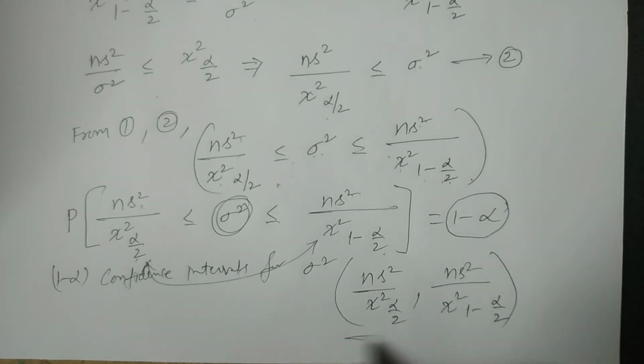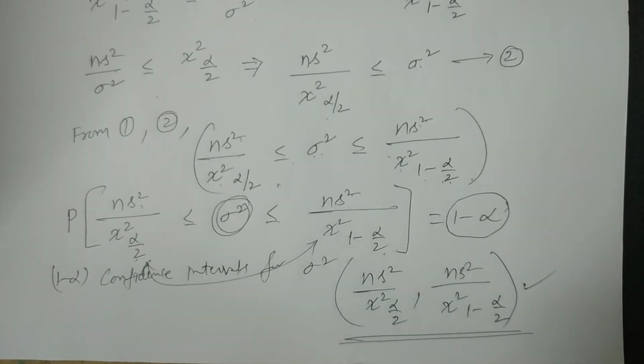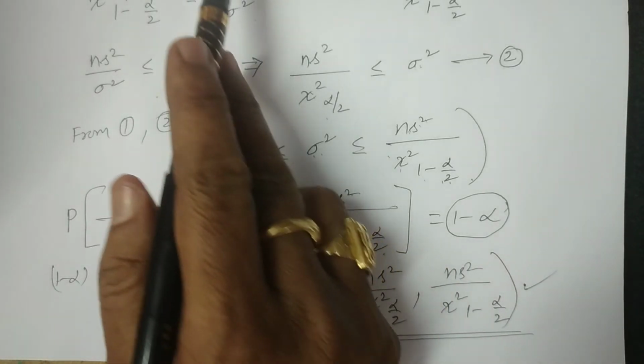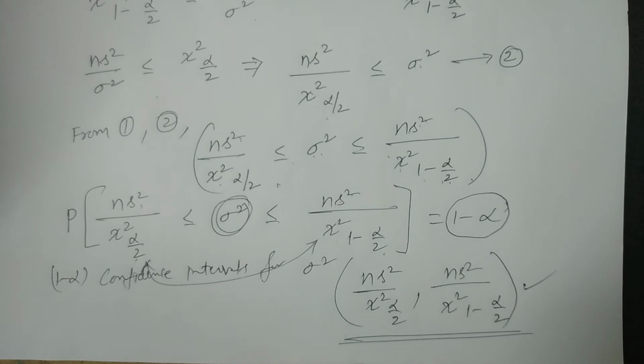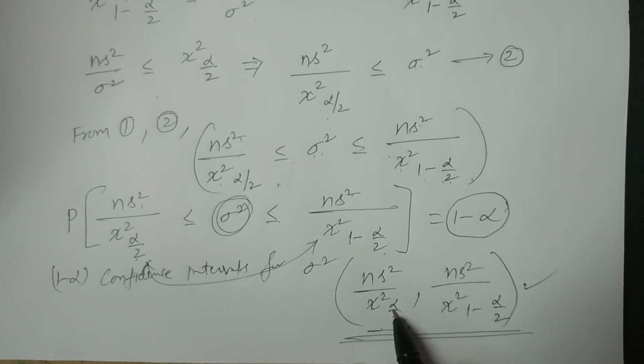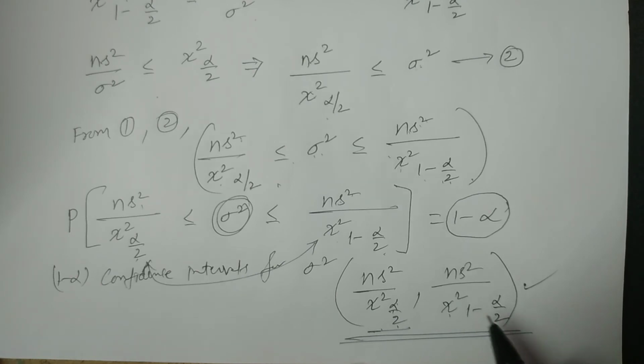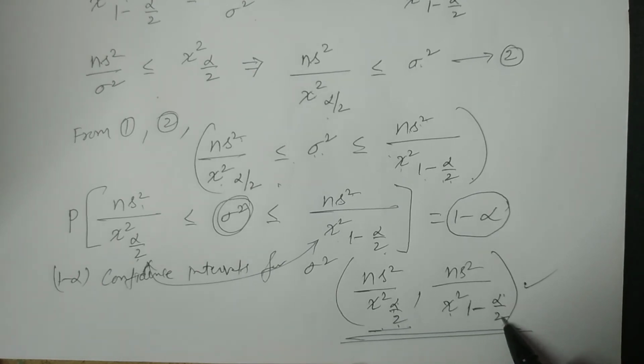This is the confidence interval at alpha level of significance at specified degrees of freedom. For example, here n minus 1 degrees of freedom. Here ns square by sigma square follows a chi square distribution with n minus 1 degrees of freedom. Therefore it has n minus 1 degrees of freedom, and this is the value at level of significance alpha by 2, and this chi square is another significant value to be considered at 1 minus alpha by 2.